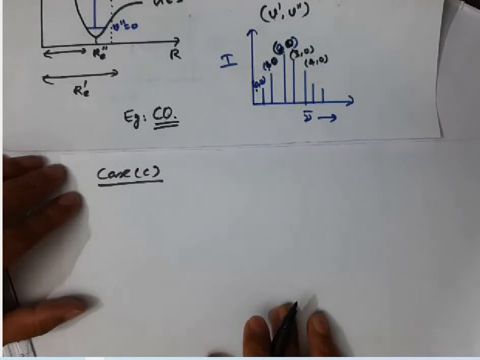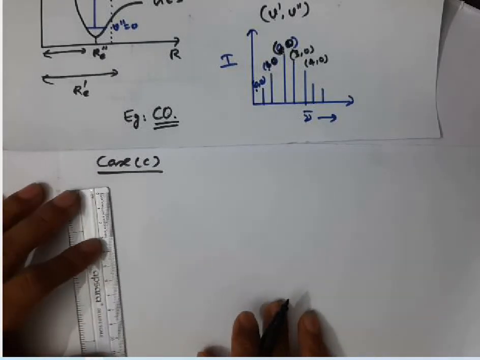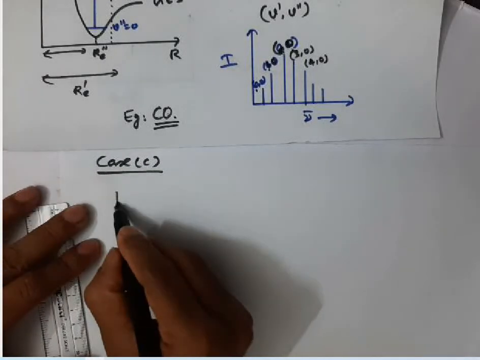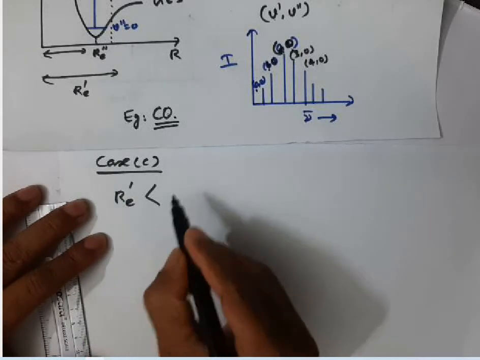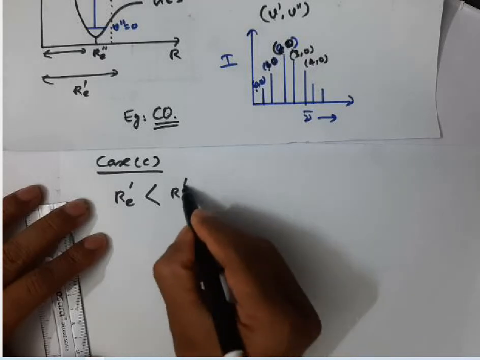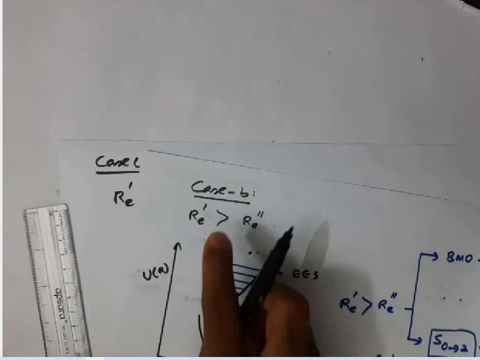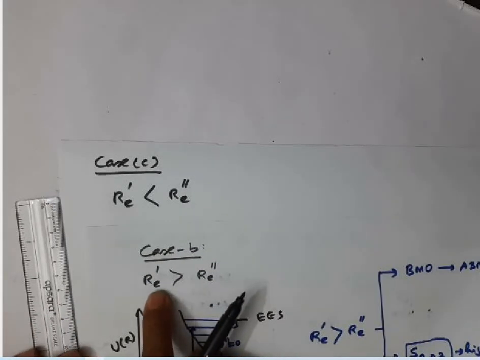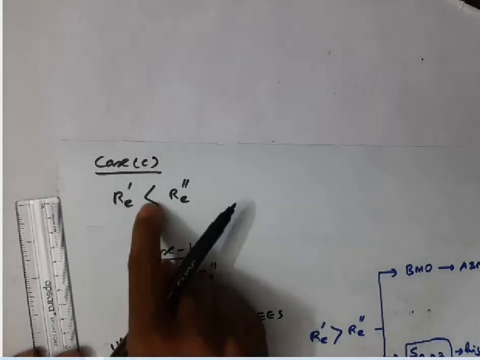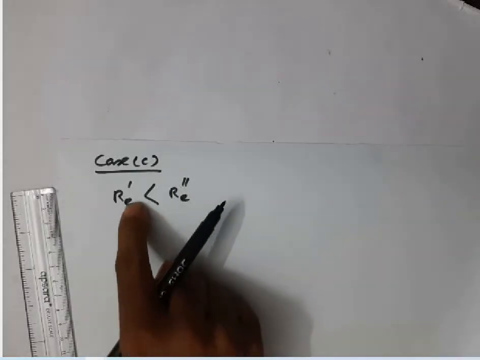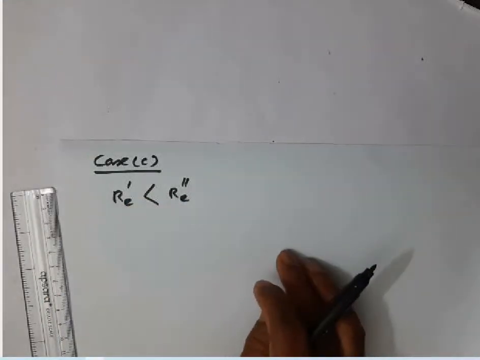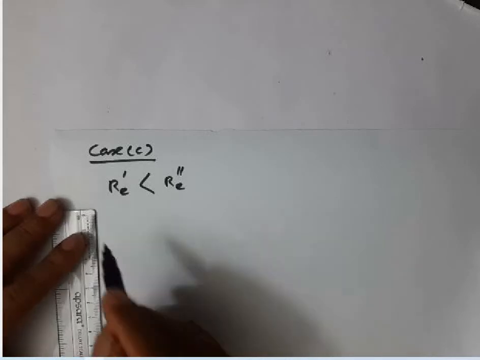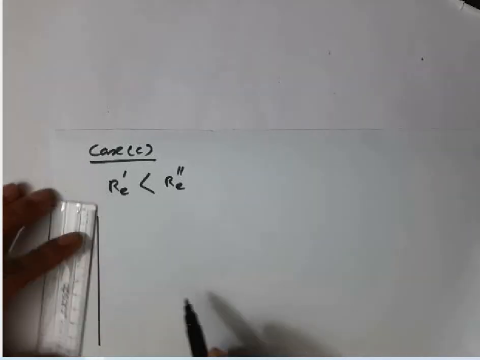Here, assume that the equilibrium internuclear distance for the excited state is less compared to that of the ground state. What is the difference between B and C? In case B, the excited state equilibrium internuclear distance is greater than the ground state, whereas in case C, the equilibrium internuclear distance for the excited state is less compared to that of the ground electronic state. How will this picture look?